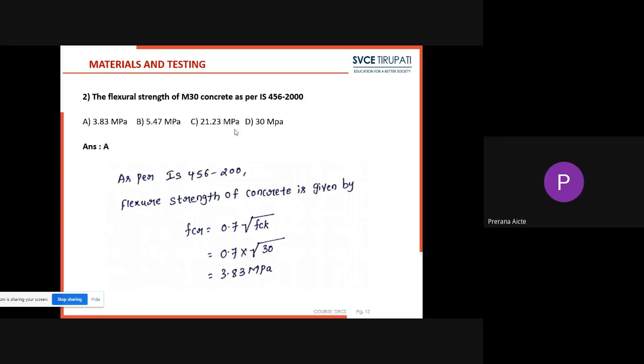As per IS 456-2000, flexural strength of the concrete is given by FCR equal to 0.7 into root of FCK. What is meant by FCK? It is the characteristic compressive strength of the concrete. Here in the question it is given as 30. So for M30 concrete we have to find the flexural strength. Substituting 30 here, after calculating, the answer will be 3.83 megapascal. So option A will be the correct answer.